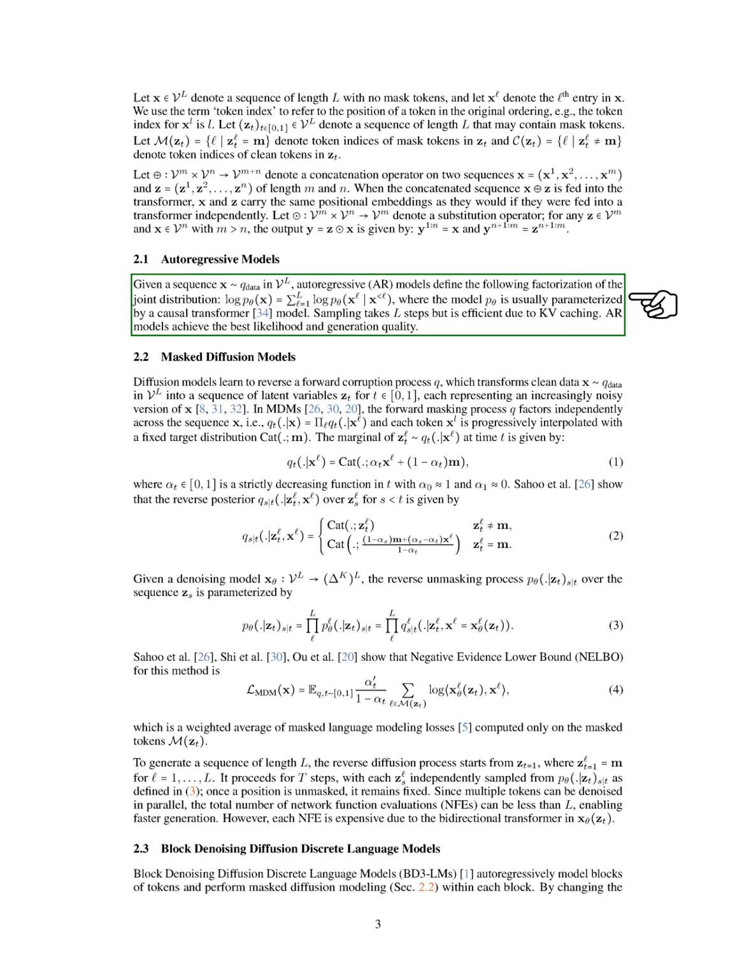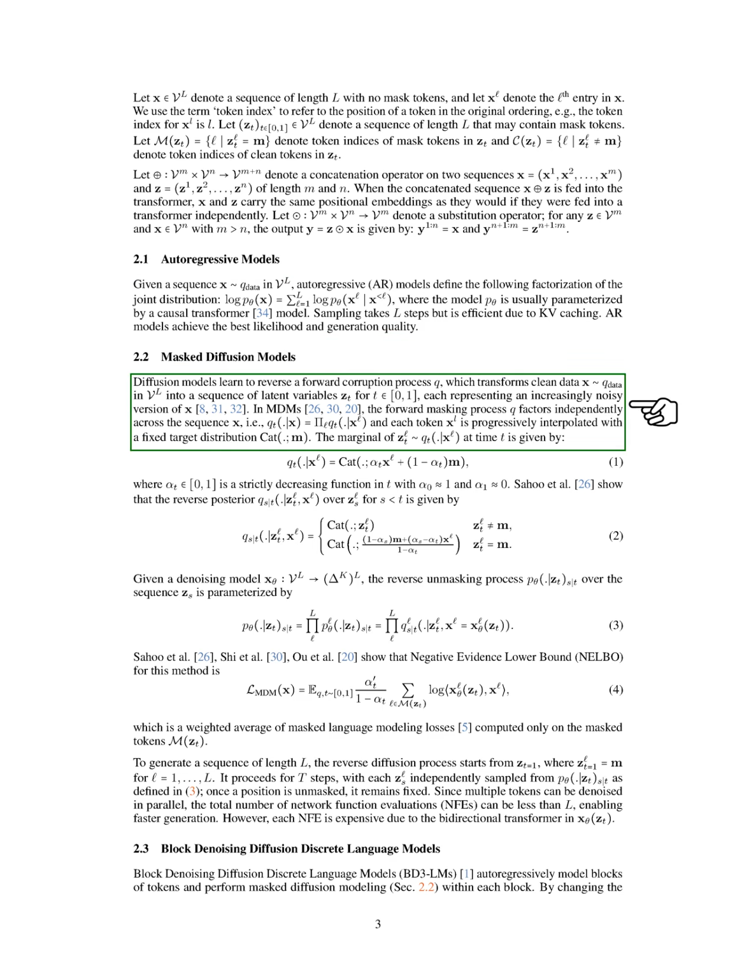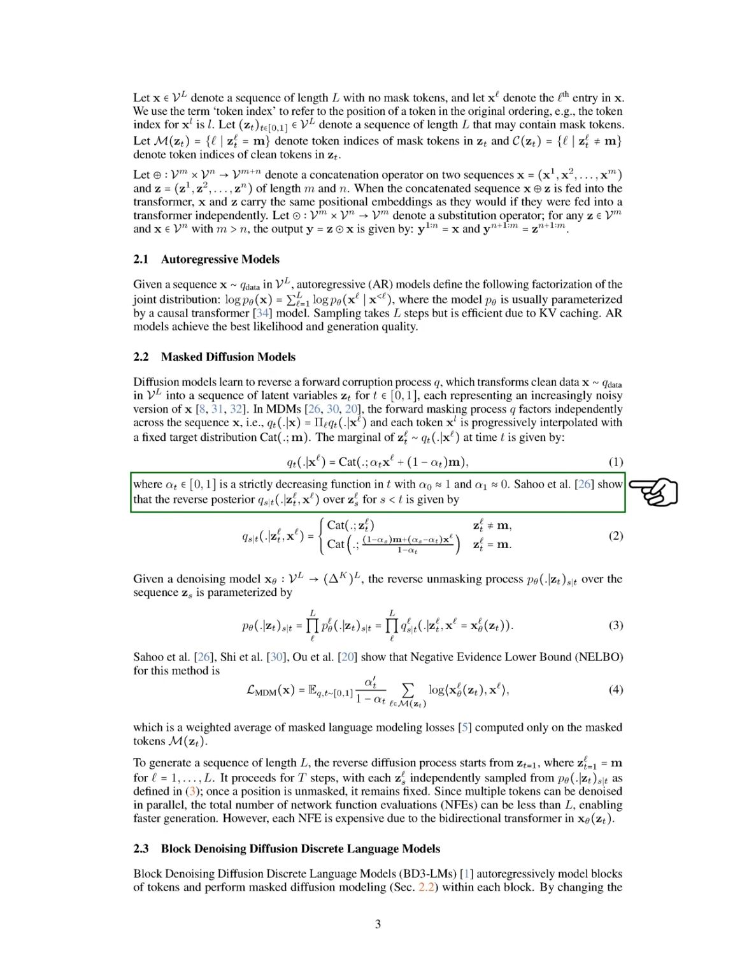Next, we look at masked diffusion models, which learn to reverse a process that adds noise to clean data. This process transforms the data into a series of increasingly noisy versions. In these models, the forward masking process operates independently across the sequence, meaning each token is gradually blended with a fixed target distribution. The marginal distribution of the latent variables at a given time is influenced by a decreasing function that starts close to 1 and approaches 0. We also show how the reverse posterior distribution can be expressed for earlier time steps.